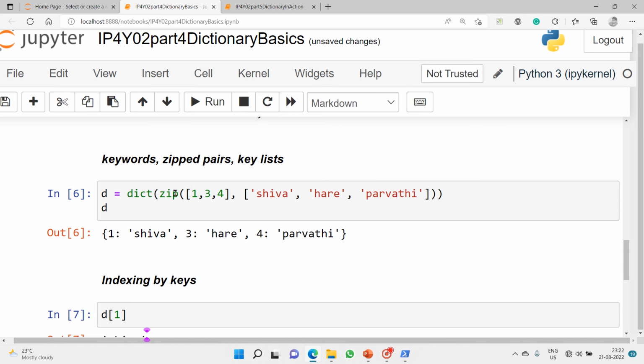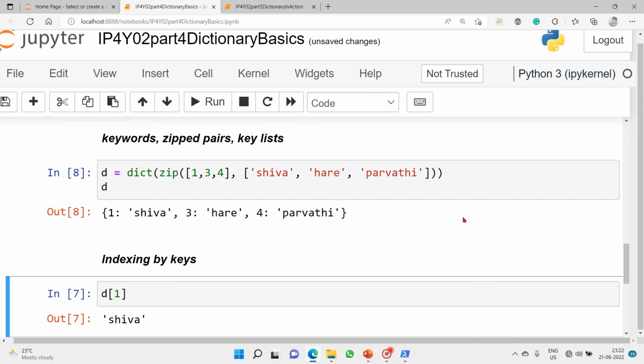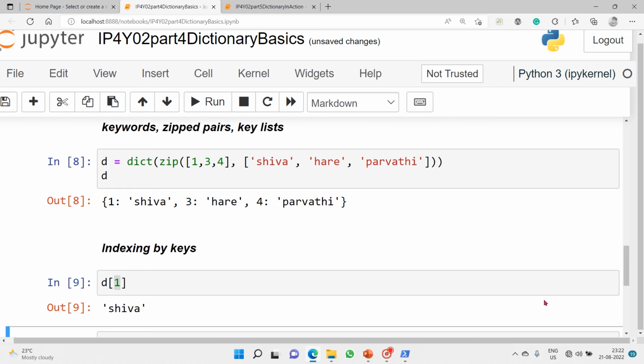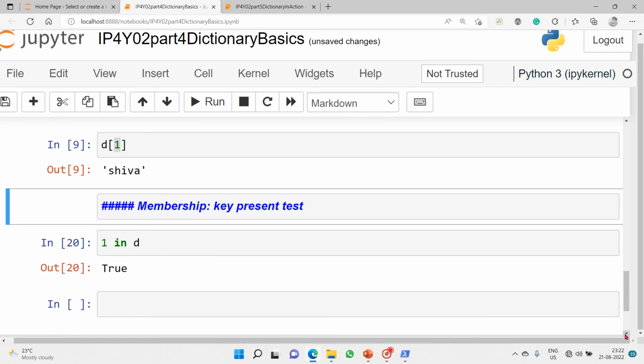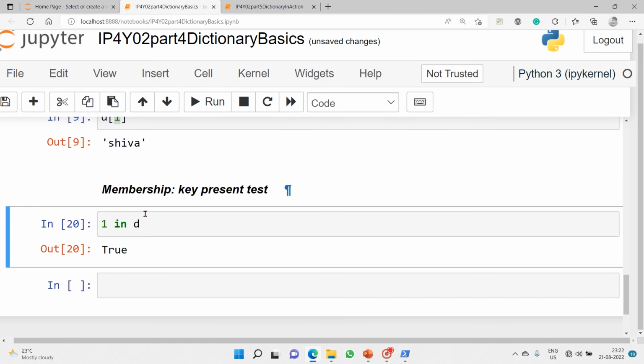So here I zipped roll numbers and mapped them to various students in our class. So now I call a roll number key, and I got the student name. Then we will do membership. I'll just check whether key 1 is in D or not.